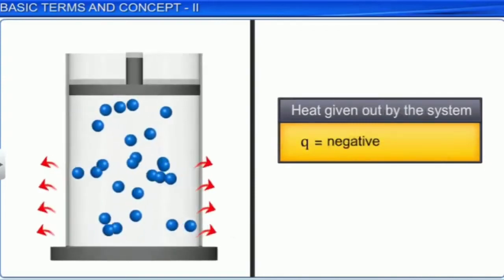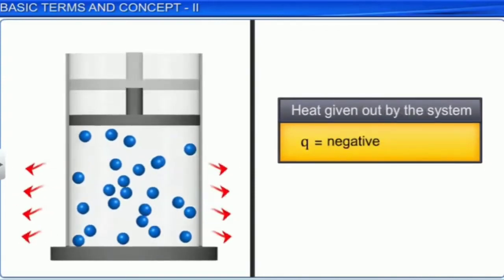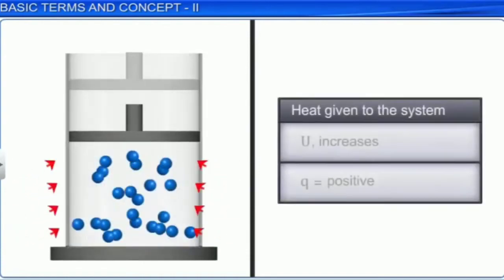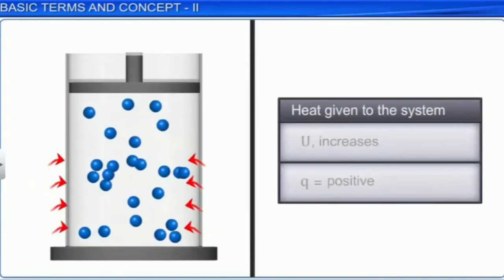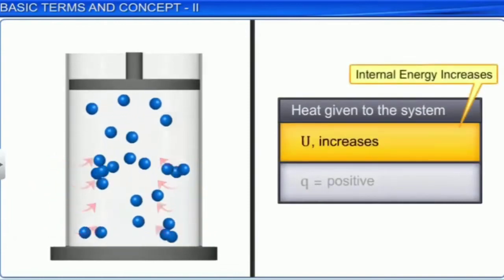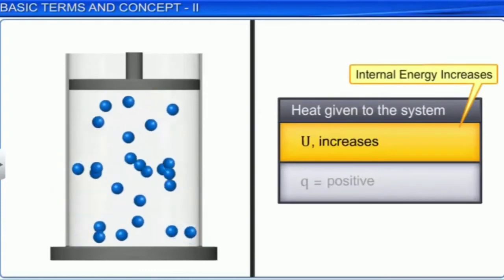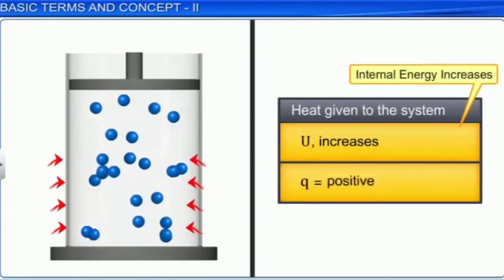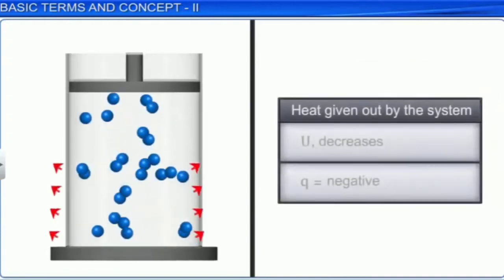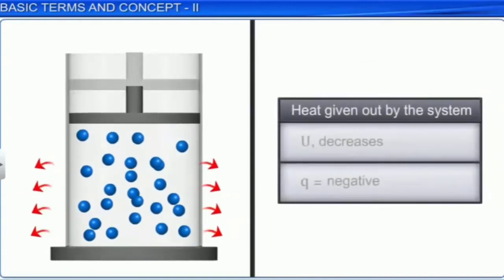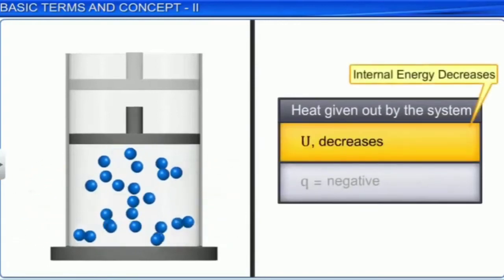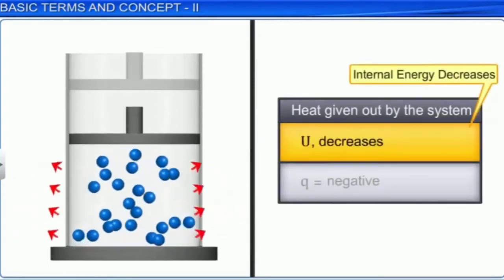Therefore, when heat is given to the system, U increases. That means internal energy increases, then Q becomes positive. But when heat is given out by the system, then internal energy U decreases, then Q becomes negative.